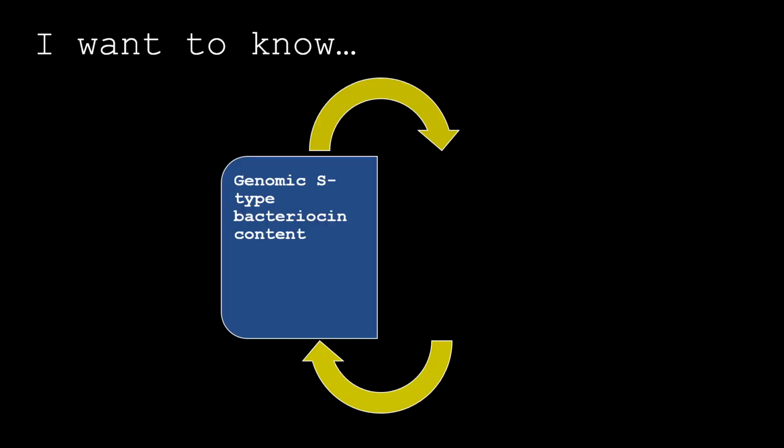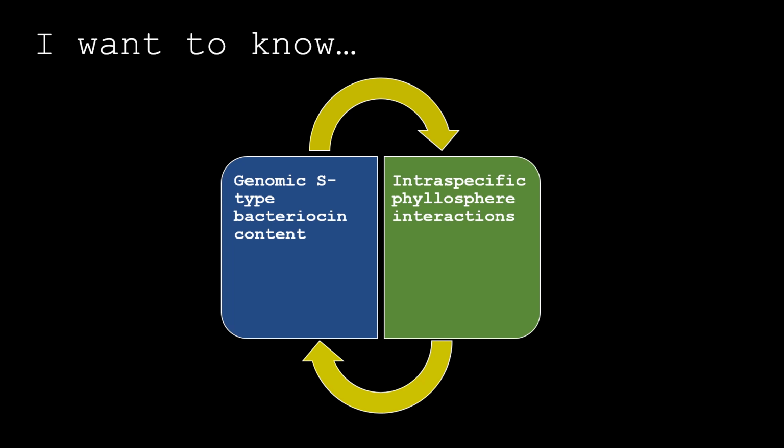What I want to know is how we can use genomic S-type bacteriocin content to understand intraspecific Phyllosphere interactions, and ultimately how intraspecific Phyllosphere interactions change the population's genomic S-type bacteriocin content.